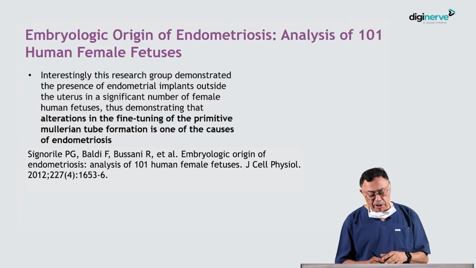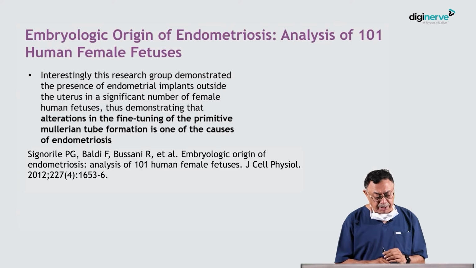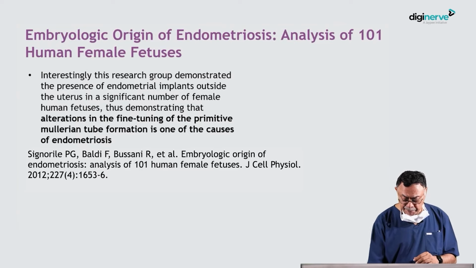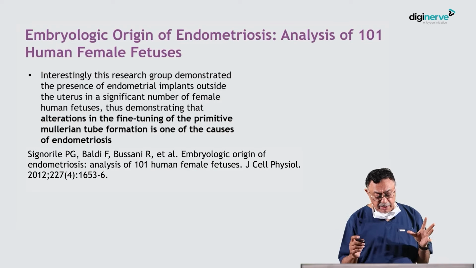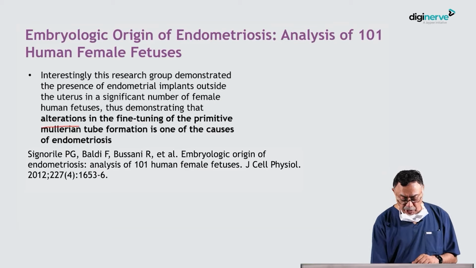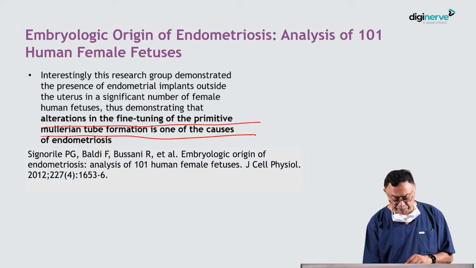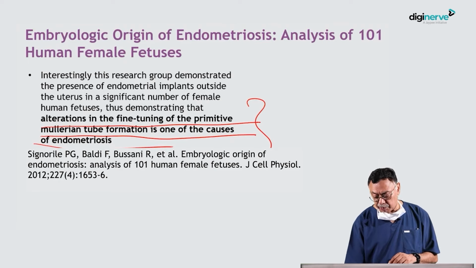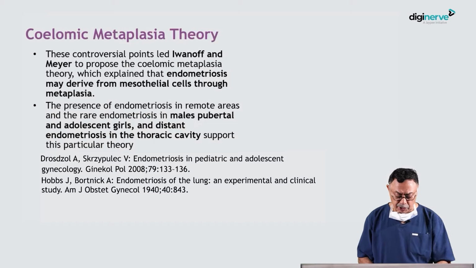There is also an embryological origin of endometriosis. Analysis of about 101 human female fetuses showed, interestingly, that in a significant number of female fetuses there were endometrial implants outside the uterus. So this caused alteration in the fine tuning of the primitive Mullerian tube formation and could be one of the causes of endometriosis. This could be one of them. There are some papers to that effect.